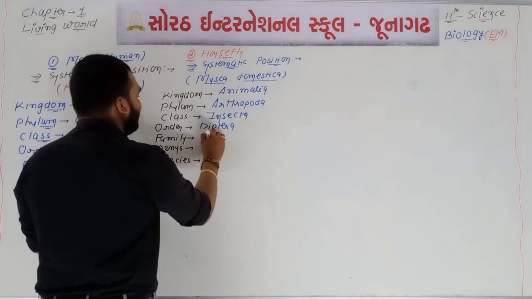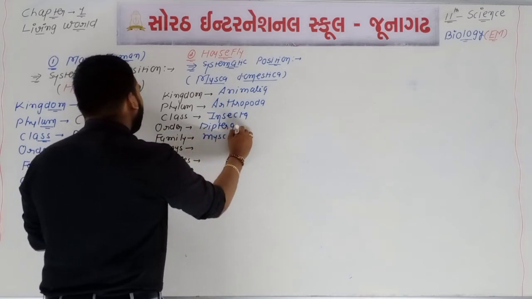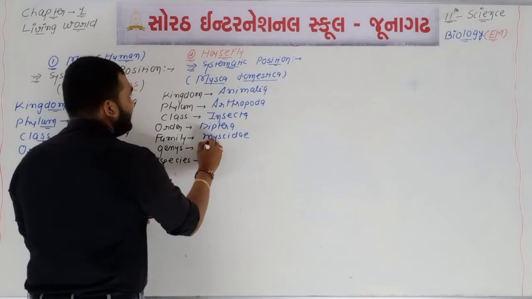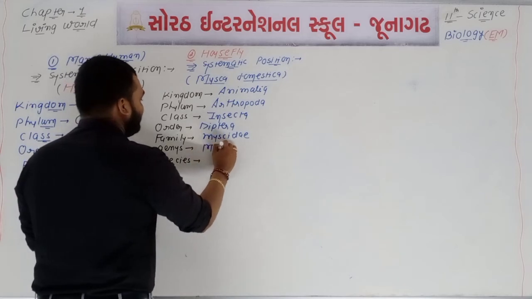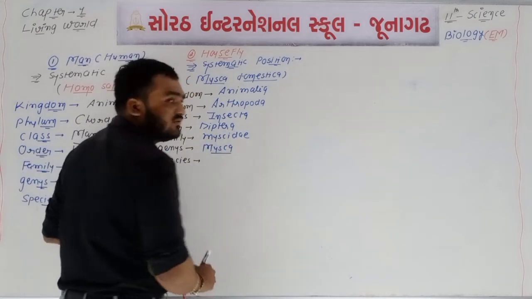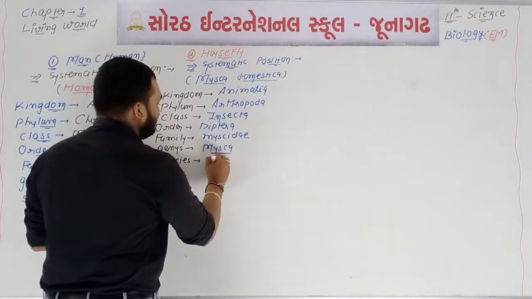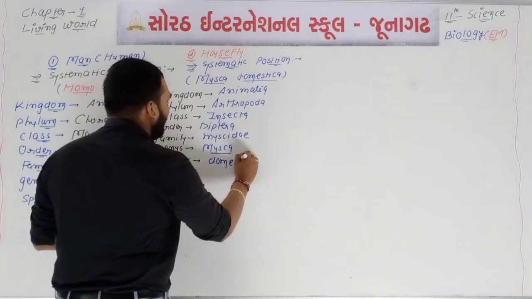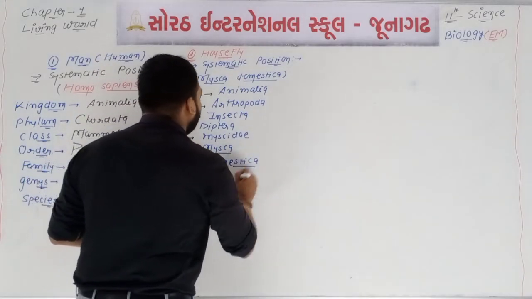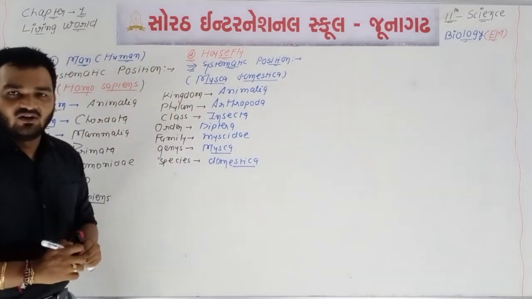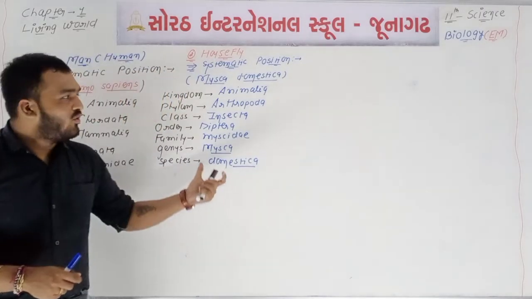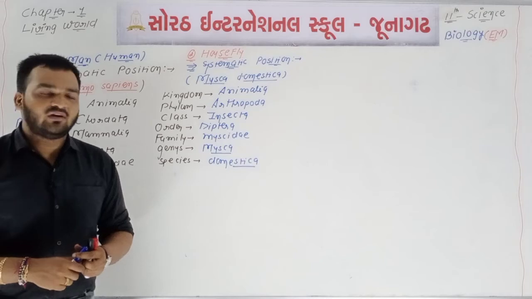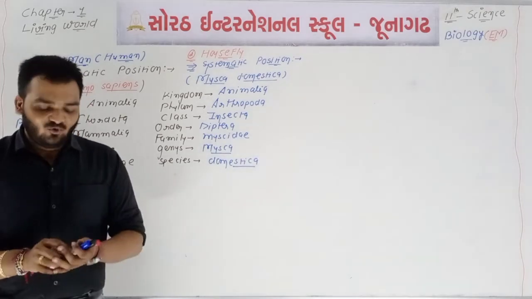Then family, we can say that Muscidae. Okay, it is a family. The genus will be Musca and the species will be Domestica. Okay, so out of 4, 2 organisms are completed according to your textbook. 2 animals are there and 2 plants are there.